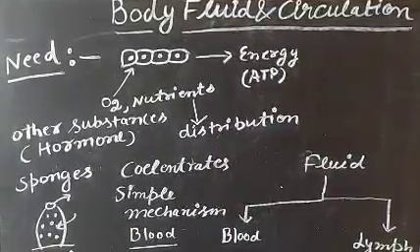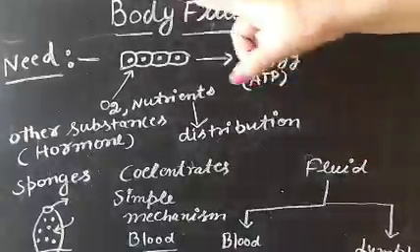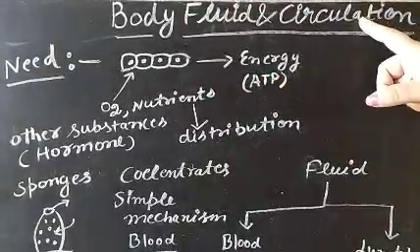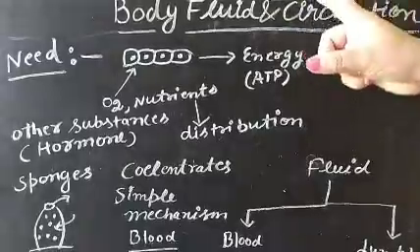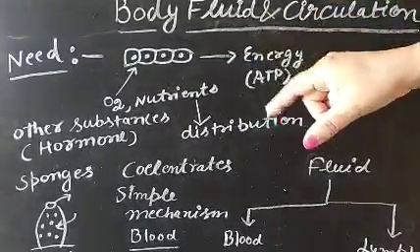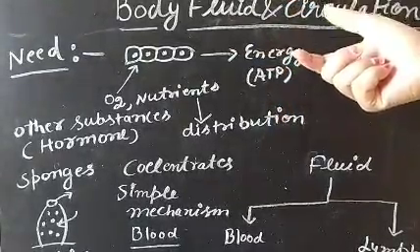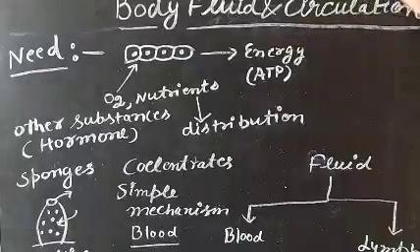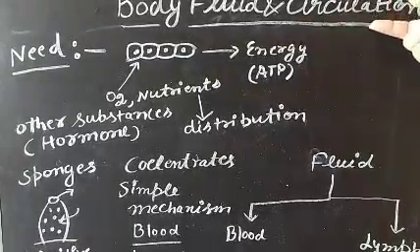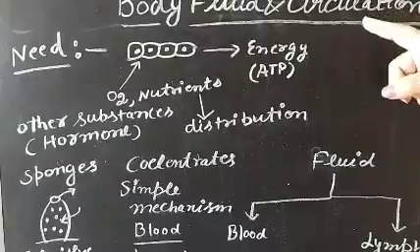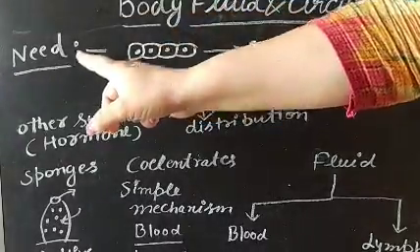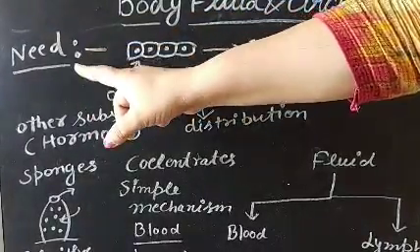Today we are going to start our next chapter, that is body fluid and circulation. So what is the meaning of body fluid? It means that inside our body there are different types of fluid present, and how their circulation takes place. Circulation means transport, we can say. So firstly the question arises, why is there a need for circulation in our body?